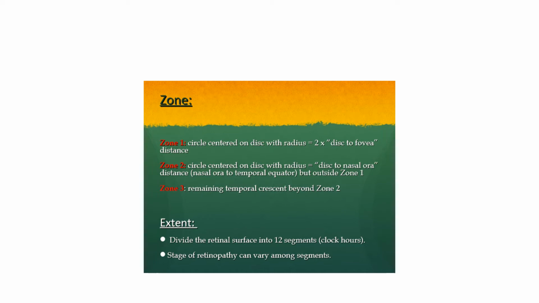Zone 2. It is a circle drawn with the optic disc as the center and the disc to nasal ora serrata as the radius. The area between zone 1 and this boundary constitutes zone 2. Zone 3. The temporal arc of retina left beyond the radius of zone 2 is zone 3. Extent. It divides the retinal surface into 12 segments just like the clock hours. Stage of retinopathy can vary among segments.